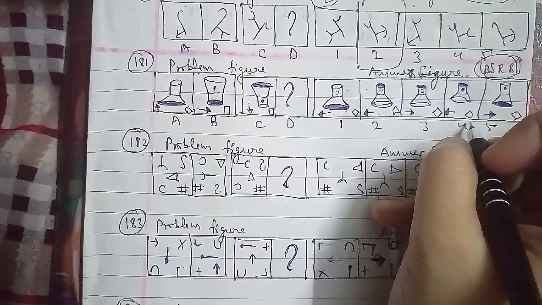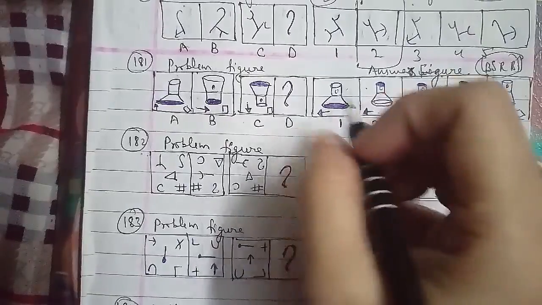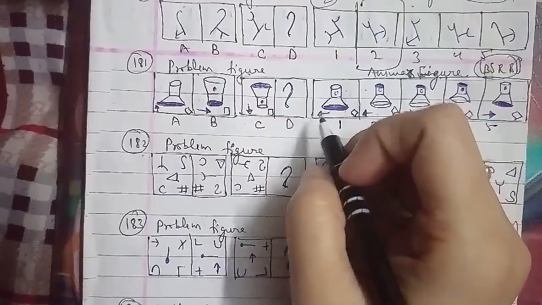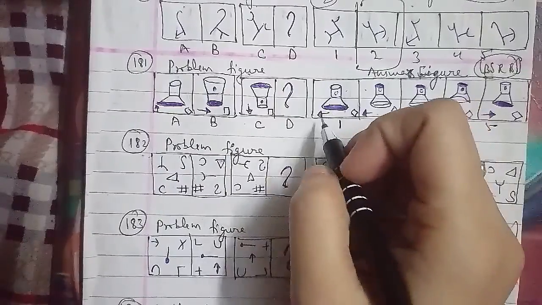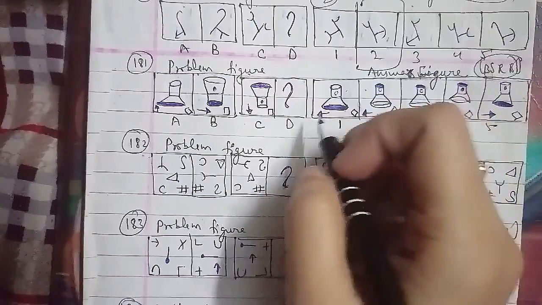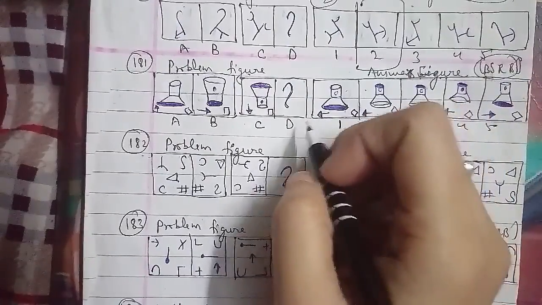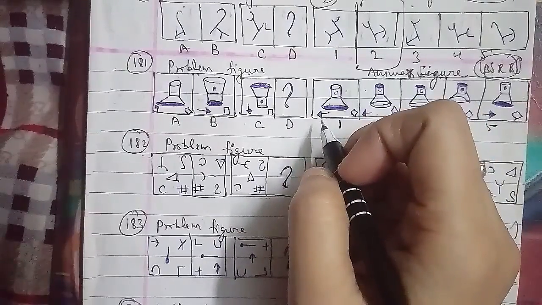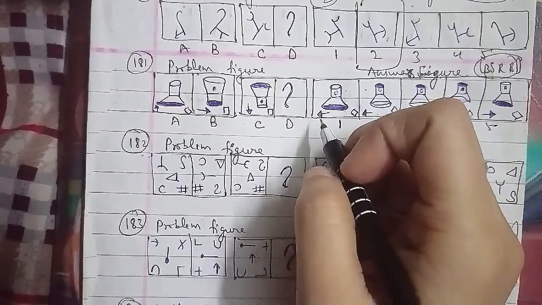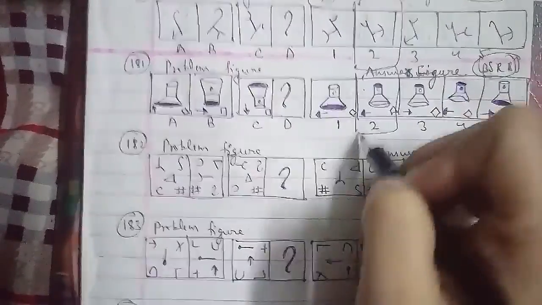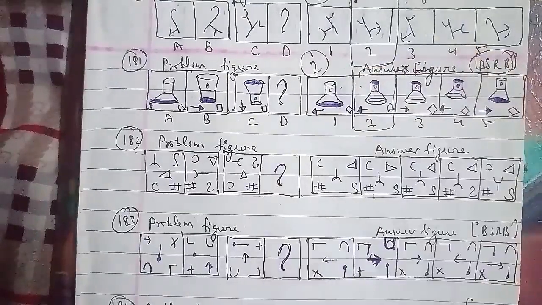In the same cases here, the main figure gets inverted, the end of the lamp which is white turns black and the other end turns white. The circle turns black if initially white and it turns white if initially black. The arrows at the bottom rotate 90-degree clockwise and the squares rotate through 45-degree. So we can say that the figure which we have to find out is the second figure, which will be the right answer for this question as well.